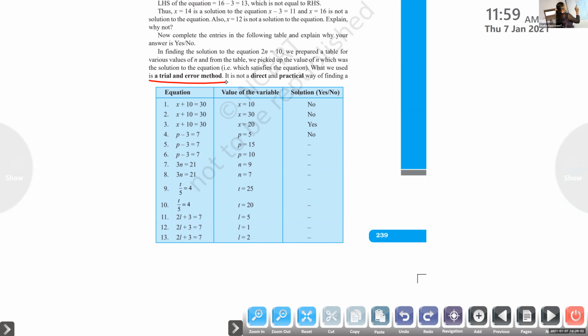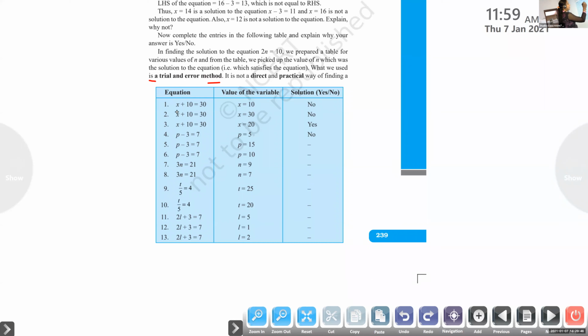Okay, children. Now, this is x plus 10 equal to 30. Here, if we substitute x equal to 10, will you get 30? No, ma'am. X plus 10 equal to 30 means when you add 10 to a number, you will get 30. Is it x equal to 10? No, we won't get the answer. We will not get 30.